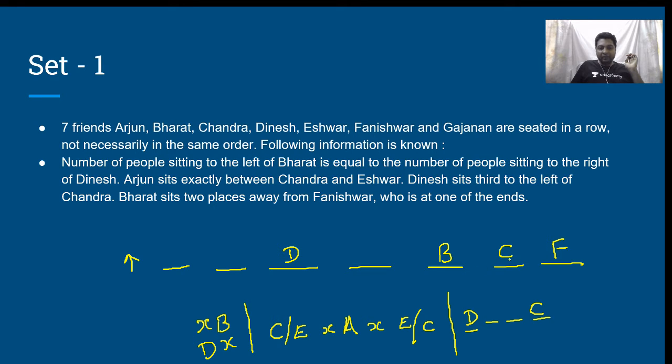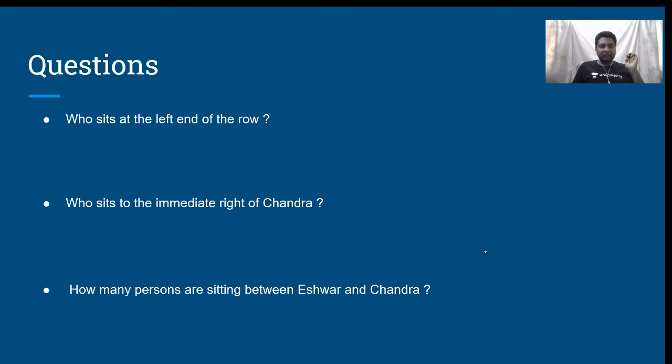Now, when I write Chandra over here, leave this one position, this will be Arjun. Leave this one position, this will be Ishwar. Now, who is the person who is left out? Gajanan. So, where will Gajanan come? Gajanan will sit over here. So, therefore, this is the order in which the people are seated: Gajanan, Ishwar, Dinesh, Arjun, Bharat, Chandra, Phanishwar. Is that clear? With that, let us look at the questions.